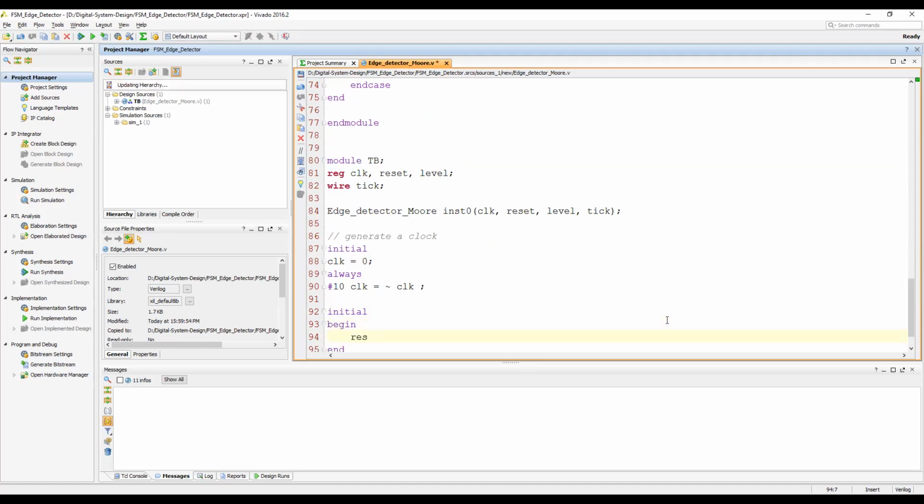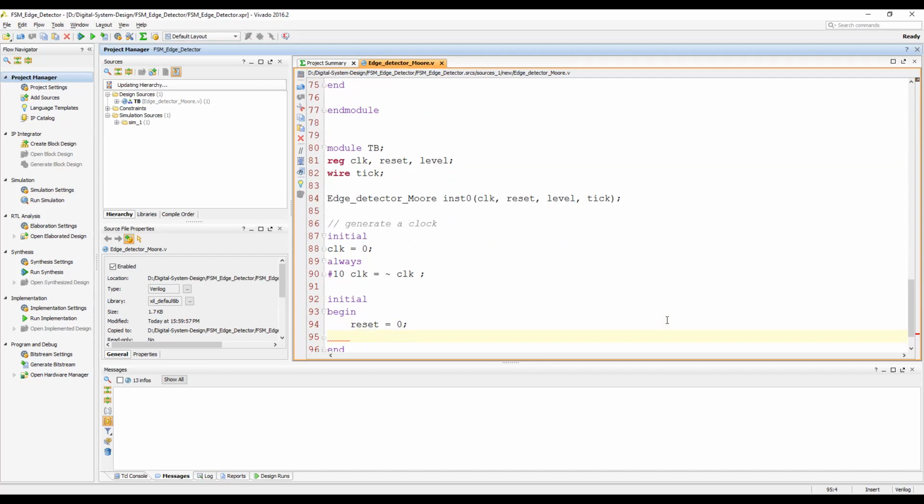It is a positive edge reset system. So in order to generate the positive edge, first let's put 0 and then wait for the negative edge of the clock. At the negative edge of the clock, keep it 1. So when it goes from 0 to 1, it will reset the system.